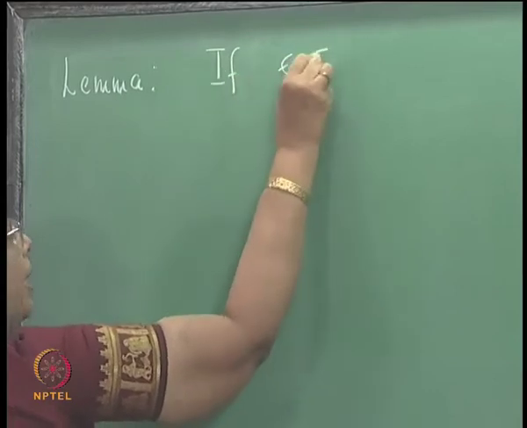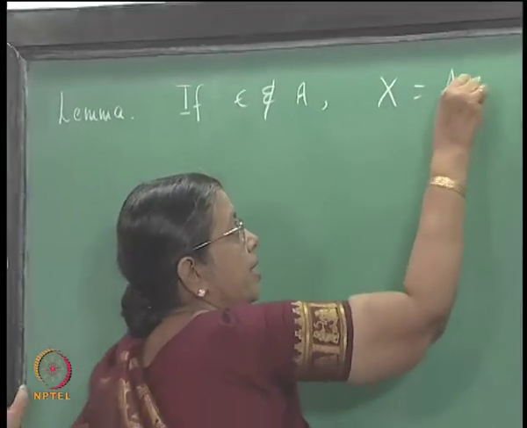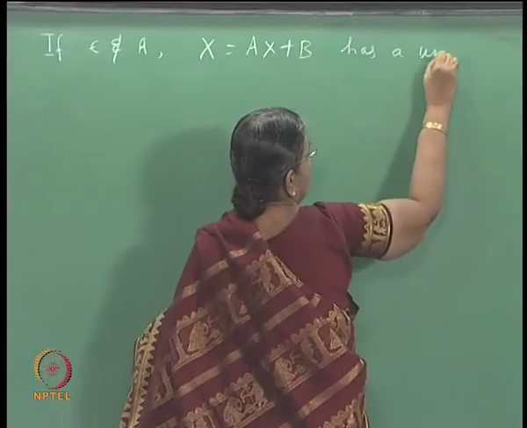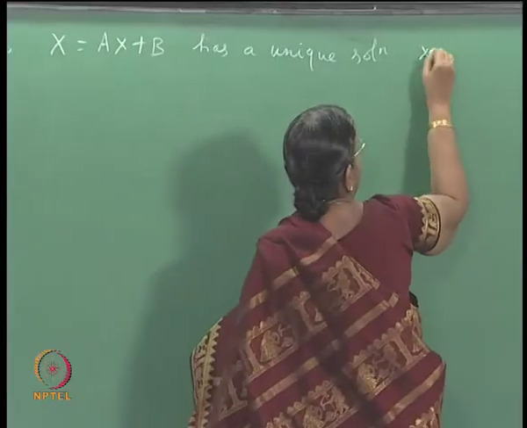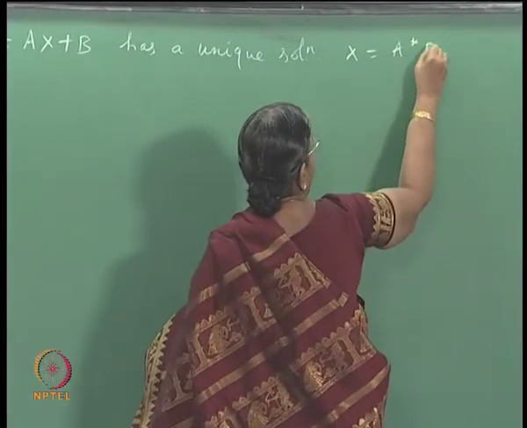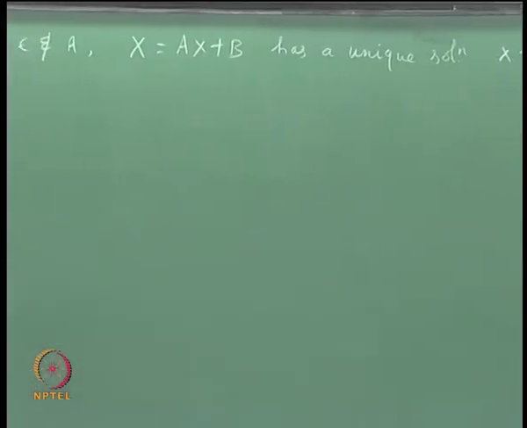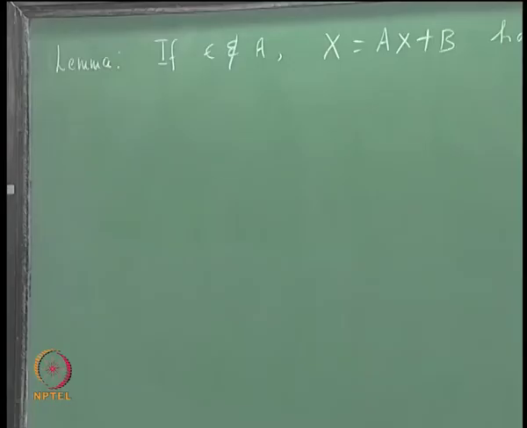If epsilon does not belong to A, x is equal to Ax plus B has a unique solution, x is equal to A star B. Did we not study this? How many of you remember? Okay. So, we will make use of this. I will assume this result. If you have forgotten the proof, please go through your notes and try to remember.